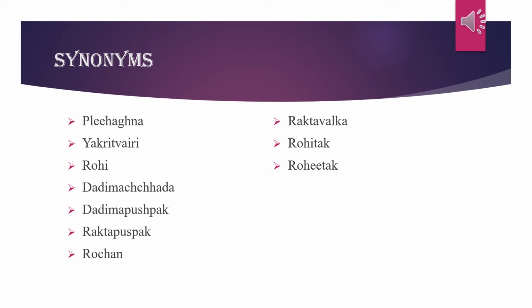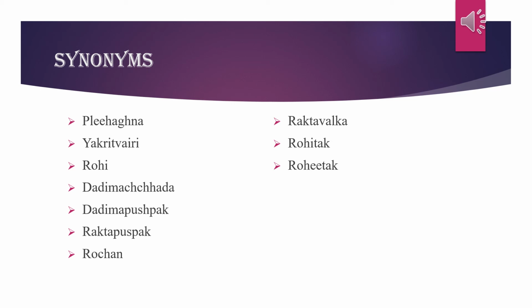Again, the flower of Dadim is also very much similar to the flower of Rohitak. That's why Dadim Pushpak. Rakta Pushpak, because the color of the flower is yellowish red.